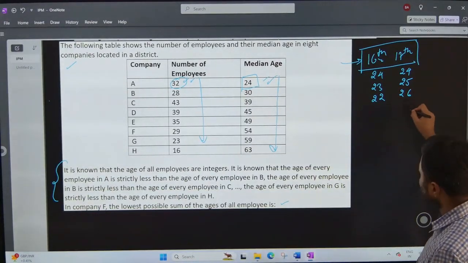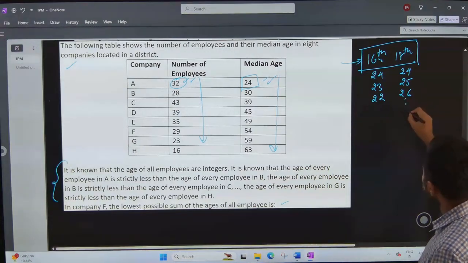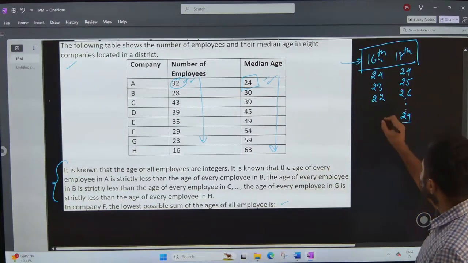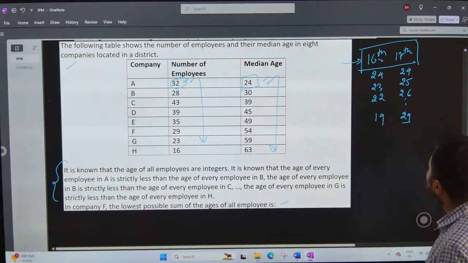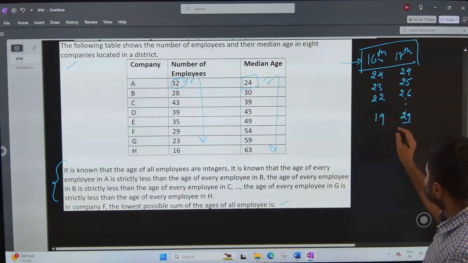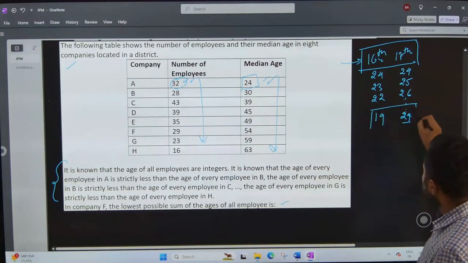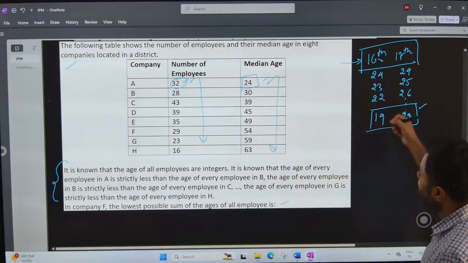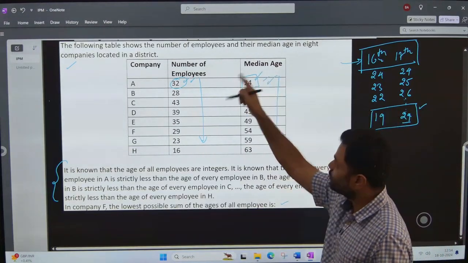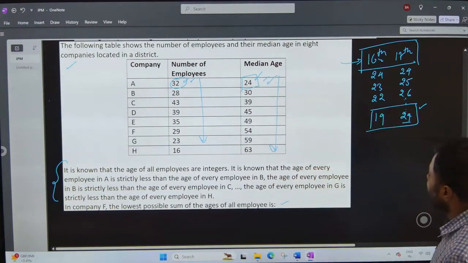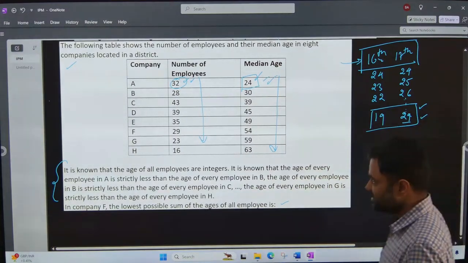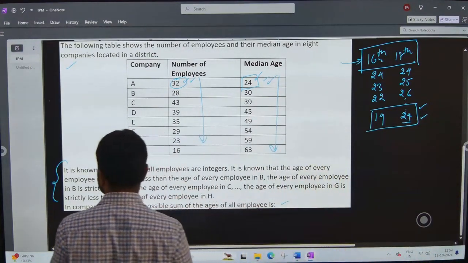So the age of this employee, the 17th employee, cannot be more than 29. So if this age is 29, this age can be 19, right? So these two can be the ages. So the average will again be 24, and hence the median age of this group will be 24. So why am I saying that this age cannot be more than 29? It is because of the data given ahead.